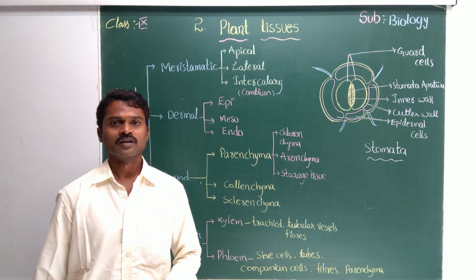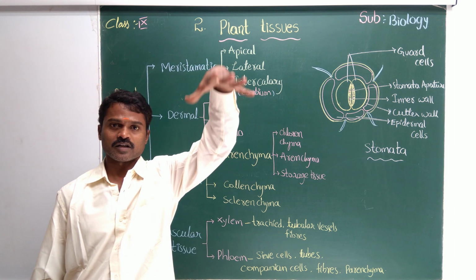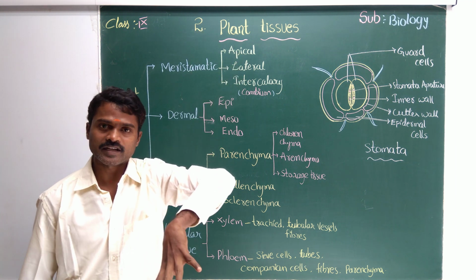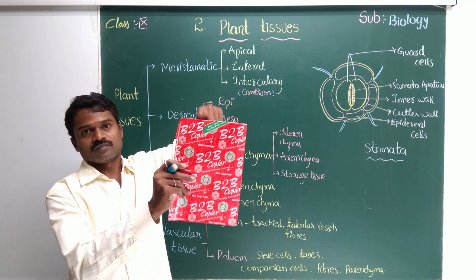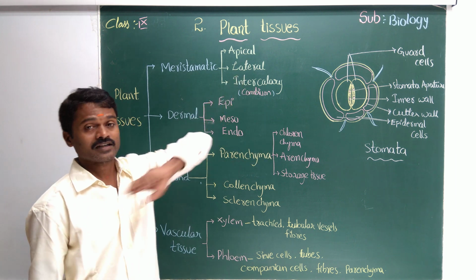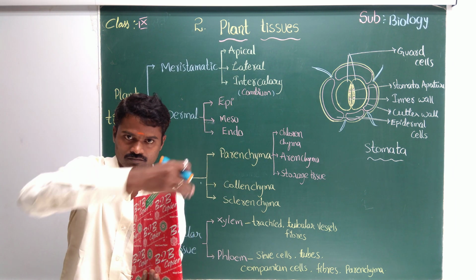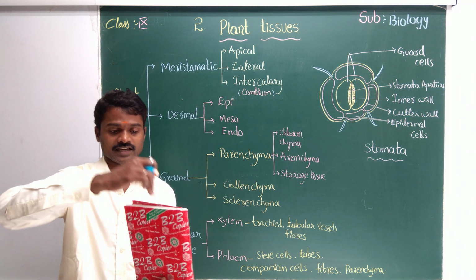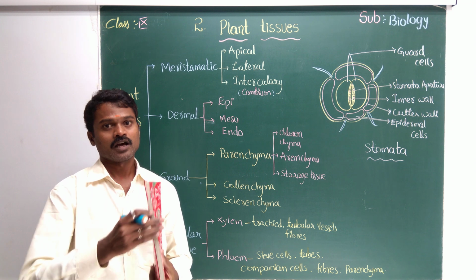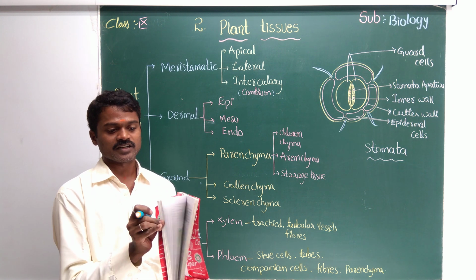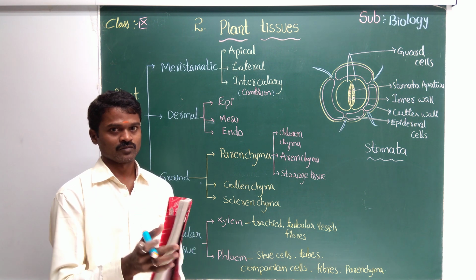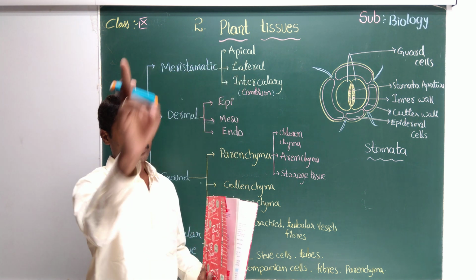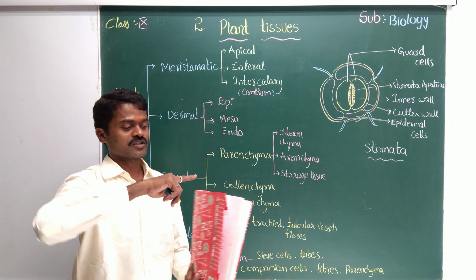Okay, a rapid division. The meristematic tissue you can see in different parts. According to the place, we have three types. One is apical meristematic tissue. What does it mean? Top. Apical means top. And lateral meristematic tissue, the surrounding, the side you can see. And then comes the intercalary, inside. Just take a book as an example. The papers, intercalary meristematic tissue. The surrounding is called lateral meristematic tissue, and apical means the top one.